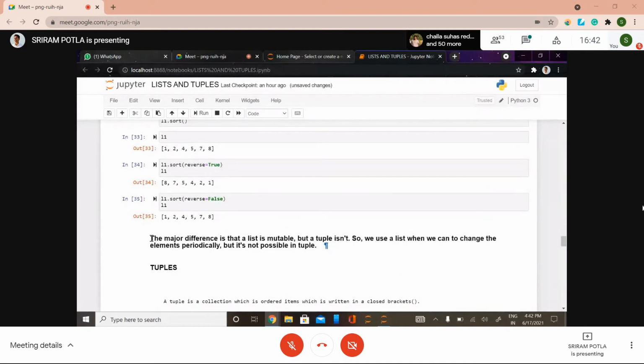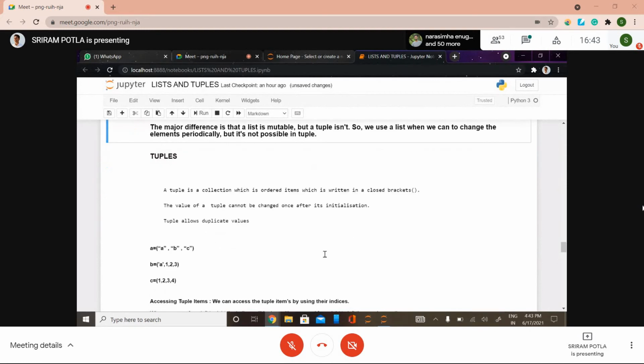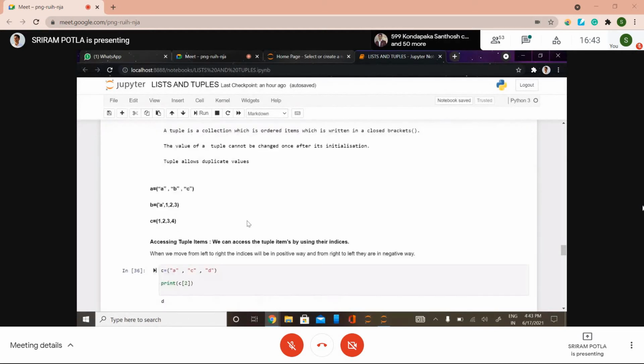So see here, the major difference between a list and a tuple is that if you want to change the elements of a list, at that moment prefer a list, because tuples won't allow changing the values once initialized. A tuple is an ordered collection written in round brackets. We declare tuples using brackets. The items can be strings or integers or a combination. The value of a tuple cannot be changed after its initialization, and tuples allow duplicate values as well.